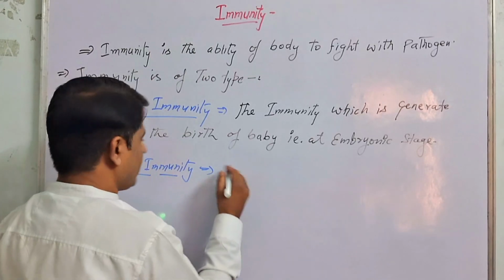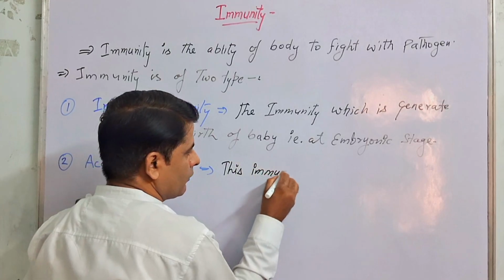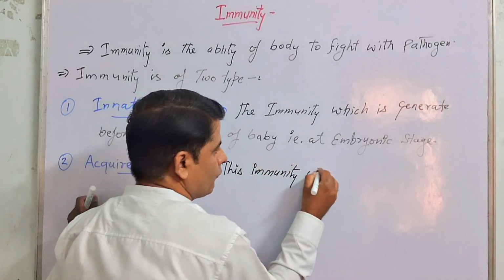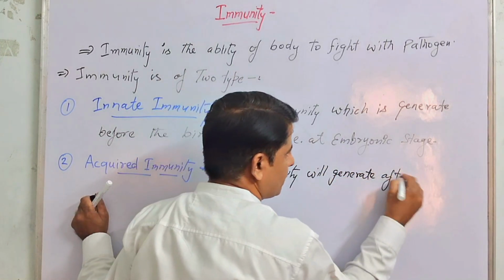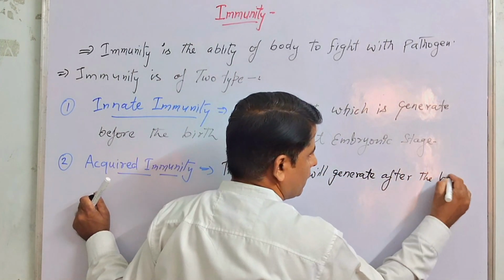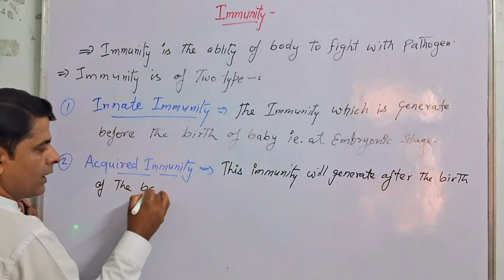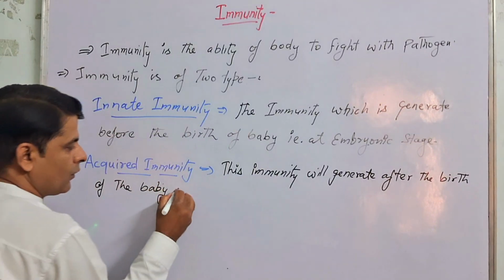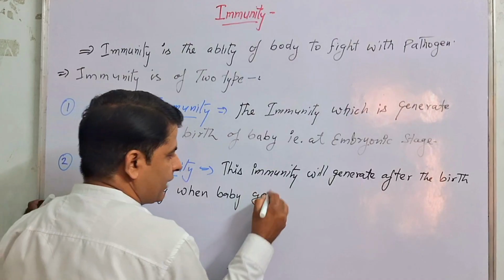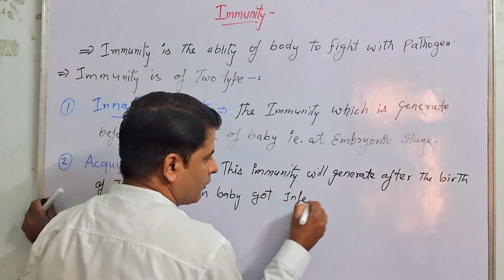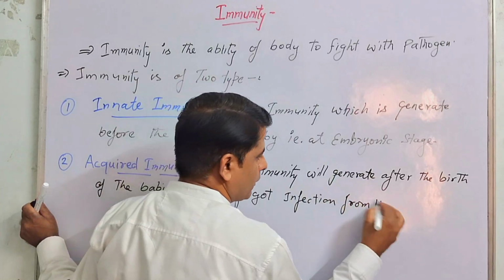So this immunity will generate after the birth of the baby, when the baby gets infection from the pathogen.